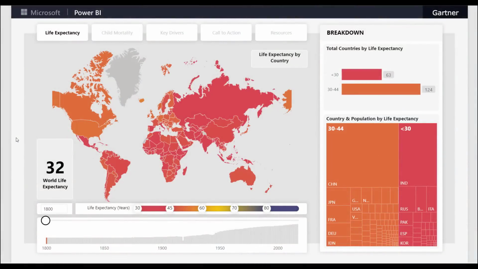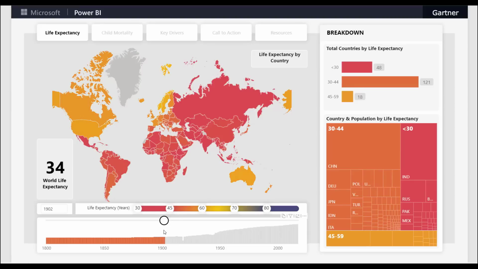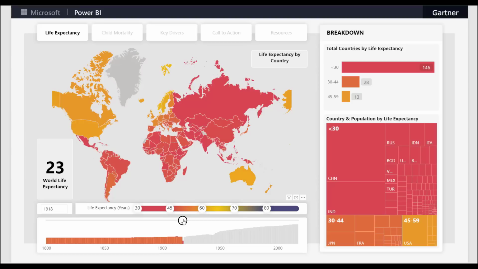200 years ago, we lived in extreme poverty. We had very little medical knowledge, and as a result, our average life expectancy was 32 years. And 100 years went by, and very little progress happened. Life expectancy is at 34 years. And this continues on until the year 1918, when life expectancy actually drops to 23 years.